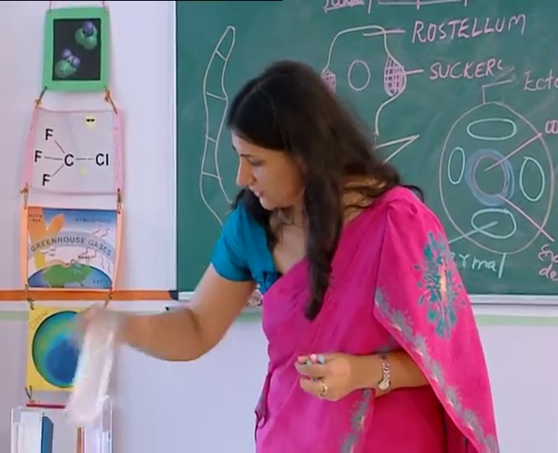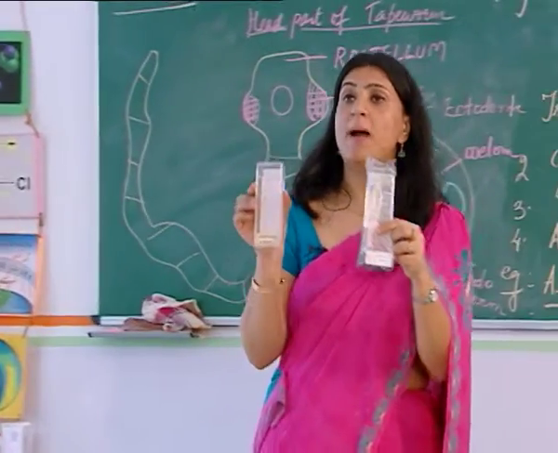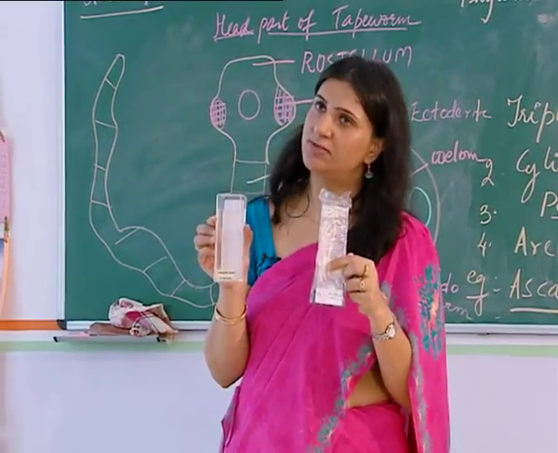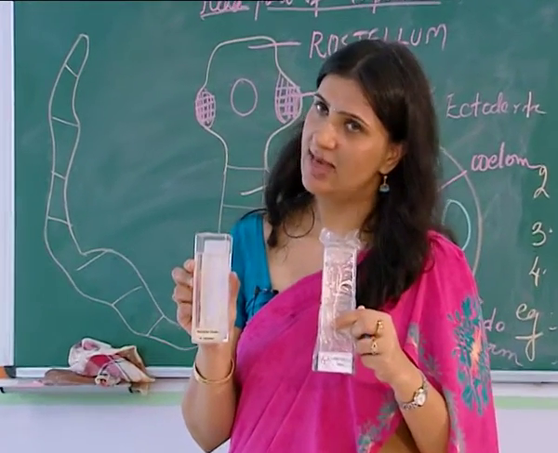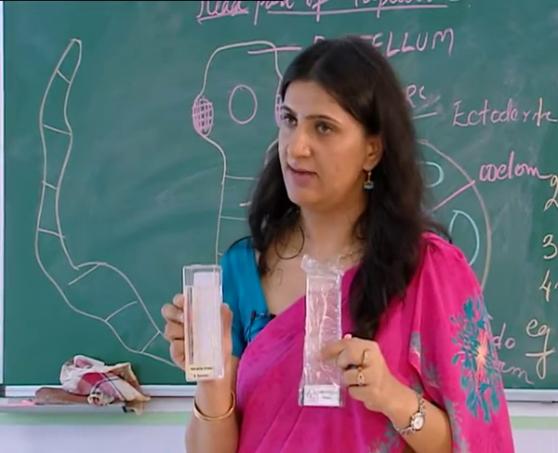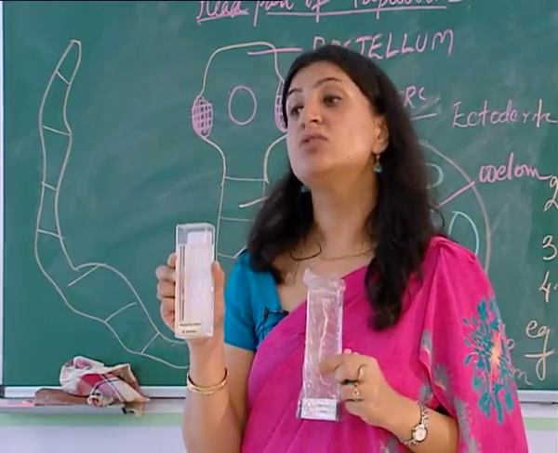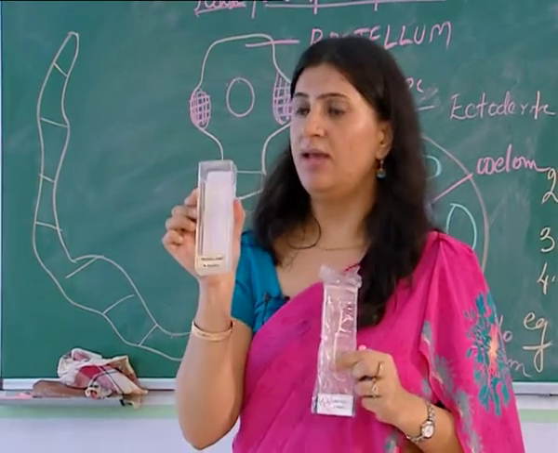Now when we talk of this Ascaris, there are two specimens here, where you can compare between a male and a female Ascaris. Okay, it shows sexual dimorphism. That means the male Ascaris is different from the female Ascaris. Males are generally shorter in length as compared to females, and the posterior end is curved.